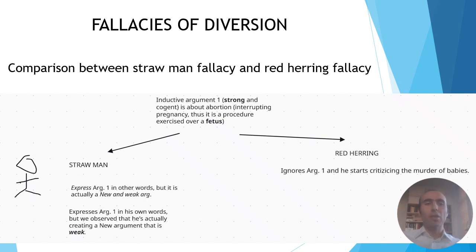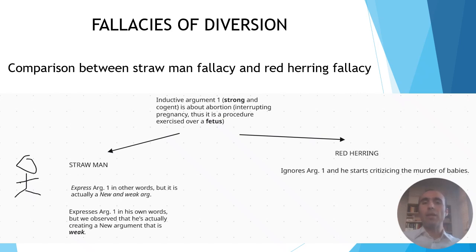For example, this person says that argument 1 encourages women to have an abortion for any reason and under any circumstance, which was not part of argument 1.